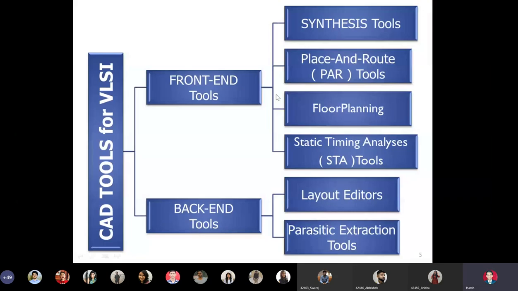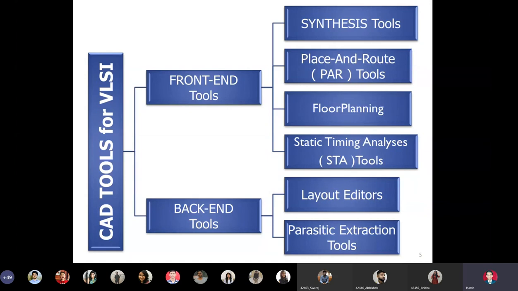This is the classification of CAD tools for VLSI. Basically, CAD tools are classified into two broad categories: front-end tools and back-end tools. Even in the field of computer and IT engineering, they have these kinds of tools. An example of a front-end tool would be a tool which helps us make a graphical user interface, for example Visual Basic, Visual Java, Visual C++, whatever it is. At the same time, they have back-end tools, which are nothing but databases such as DBase, and Oracle, and many more.